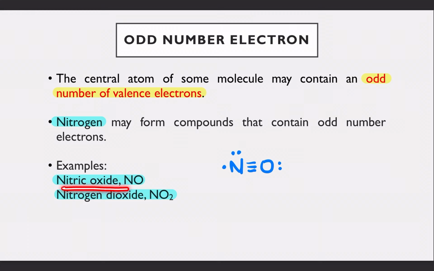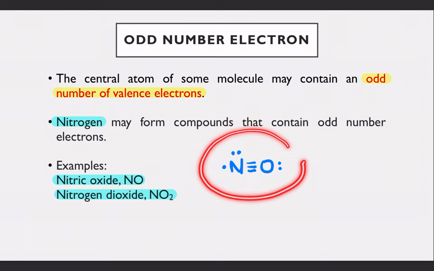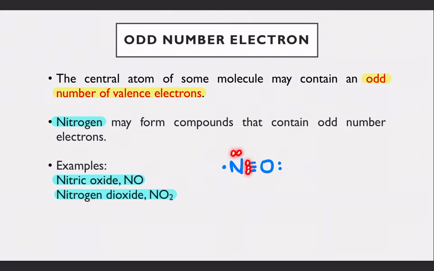Contohnya, if you draw the Lewis structure for nitric oxide, NO, you will find that your nitrogen has 1, 2, 3, 4, 5, 6 electrons around itself. Okay, 1, 2, 3, 4, 5, 6, 7, 8, 9. So that is an odd number electron lah for nitrogen here.